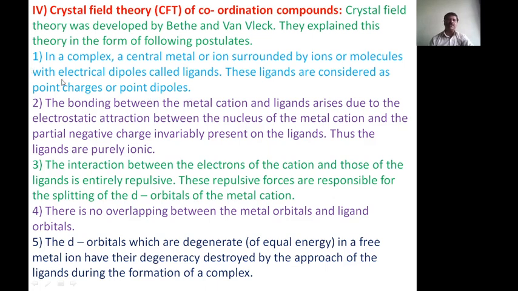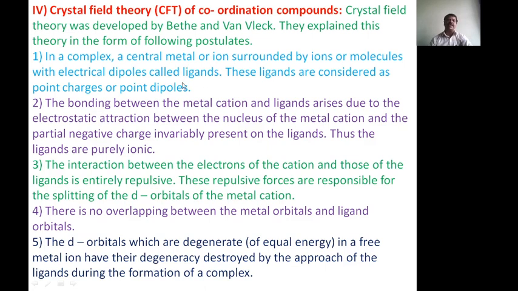Therefore this postulate says that here the definition of ligand is different. Earlier, a molecule having dipoles or point charges and surrounding the central metal atom in a complex was called a ligand. Now, according to crystal field theory, the definition of ligand is different.